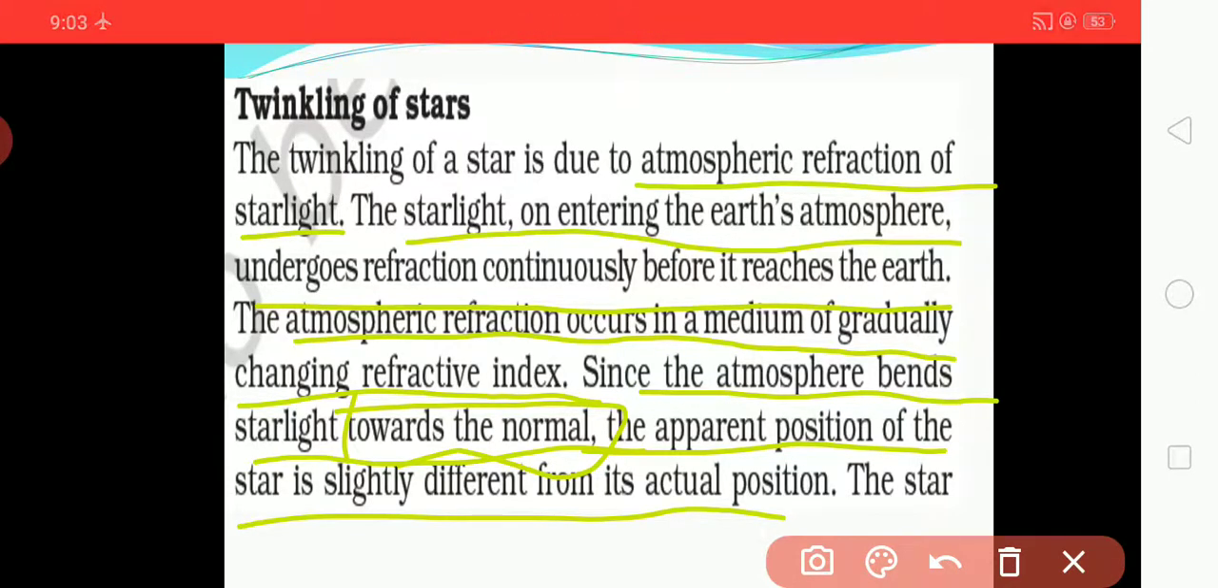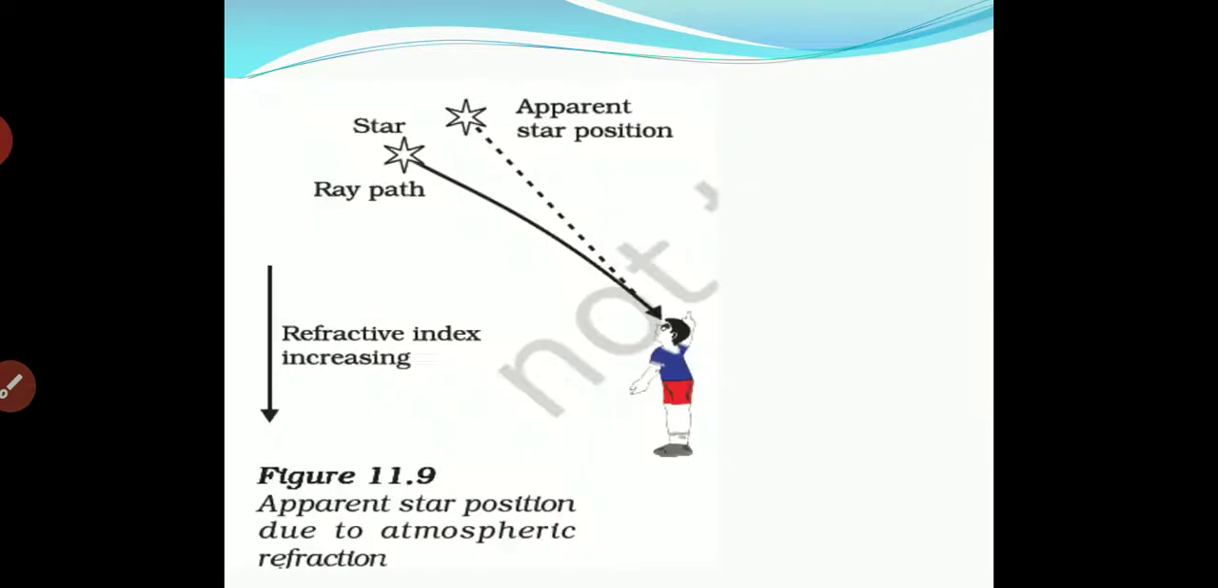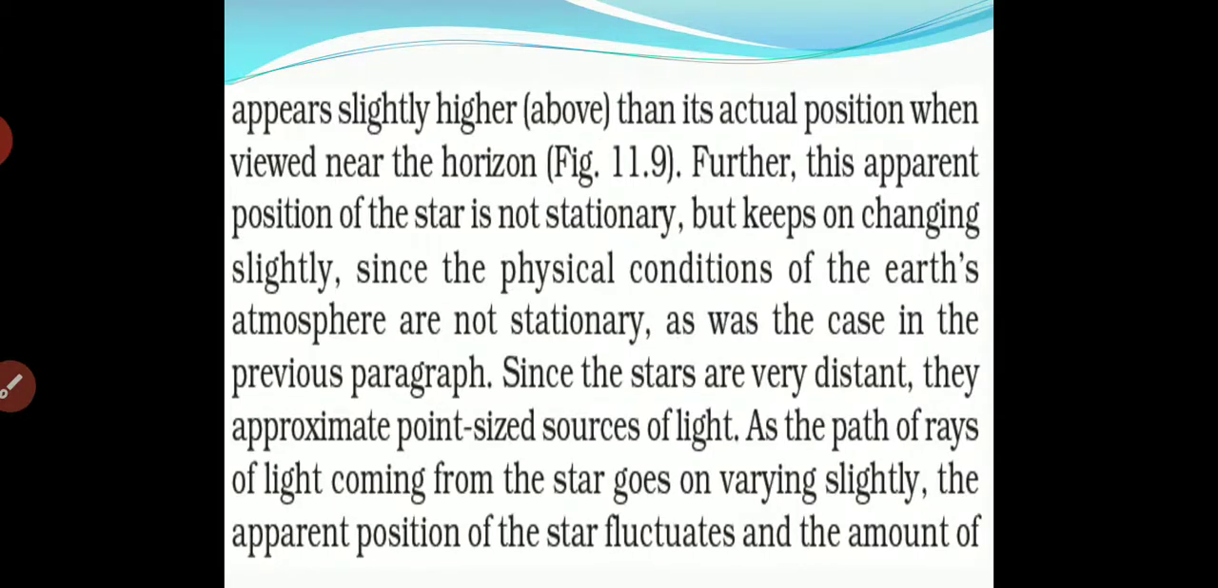What we see is known as the apparent position, and from the actual position, where the star really was, the direction gets changed. The star appears slightly higher than its actual position when viewed near the horizon. Here you can see that the actual position of the star is here, but we will see it at the apparent position only, due to refraction.